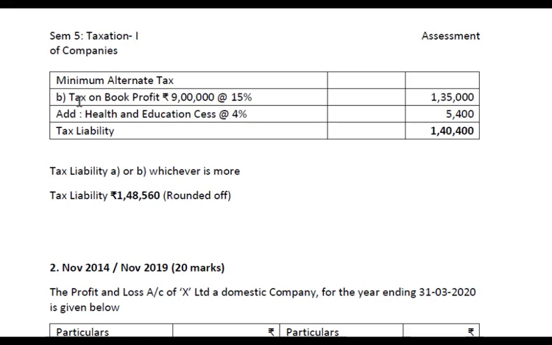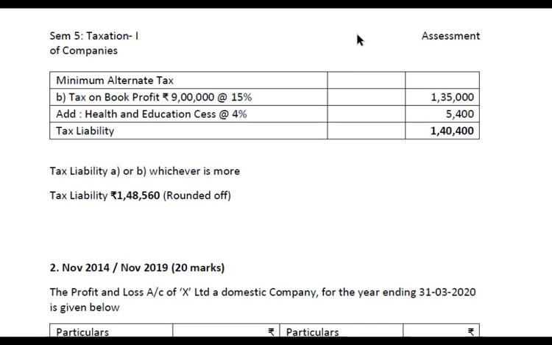At the same time, we have to calculate minimum alternate tax. Minimum alternate tax, that is tax on book profit on 9 lakh rupees at the rate of 15%. It comes to 1,35,000. Add health and education cess on 1,35,000 at the rate of 4%, 5,400. So tax liability is 1,40,400.